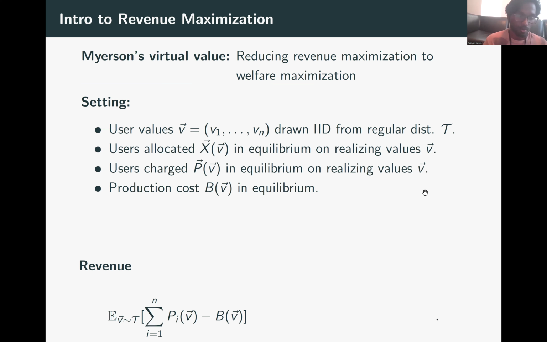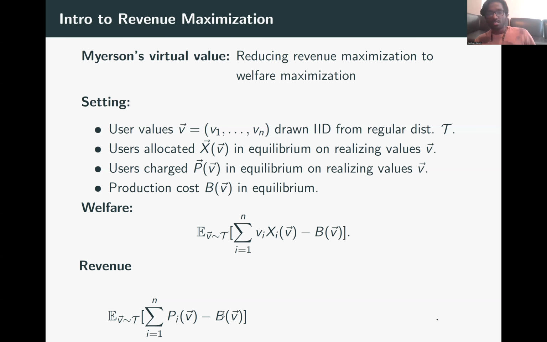The revenue maximization problem is the following. So we want to maximize the expected revenue that the miner gets, which is basically, for each v, we sum over all payments charged to each of the users minus the production cost that the miner faces for allocating these users. As I mentioned earlier, this problem is a little bit tricky because it is not clear what payment to charge and what payments are charged in equilibrium according to the equilibrium bidding strategy and so on.